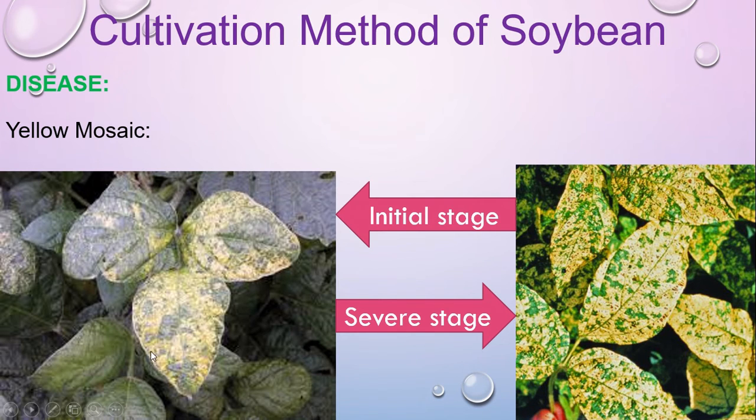You see not all the leaf of this plant is yellow, but some parts of the leaf become yellowish due to the attack of the yellow mosaic virus. And this is the picture of a severe condition of the attack of this disease. When it happens, you have to immediately contact the agriculture officer or apply the medicine as well.